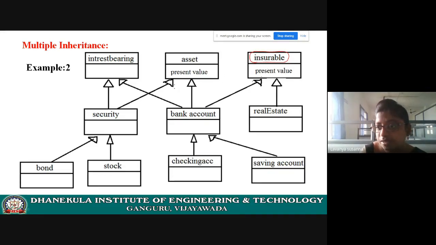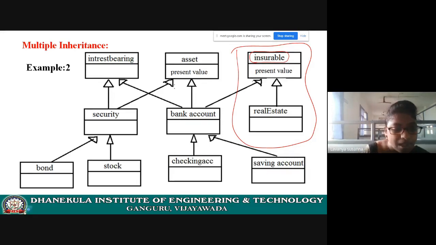Okay, I hope you understood this. See this part, understand this part. Why is real estate agent related to insurable item class? Using a real estate agent, they will sell the property in order to prevent great loss. So it is related to insurable item. I hope you understood. Please understand.